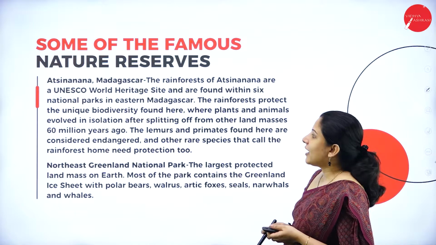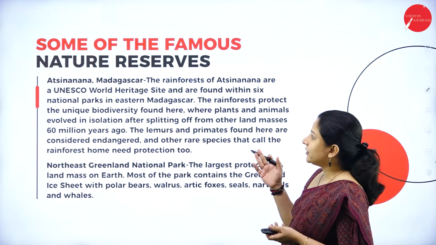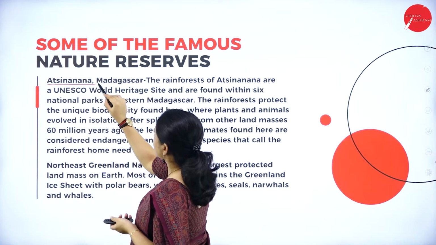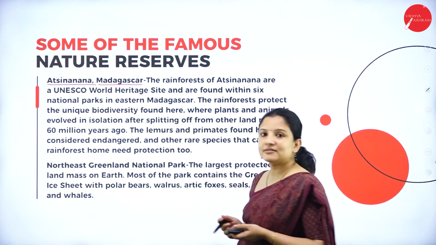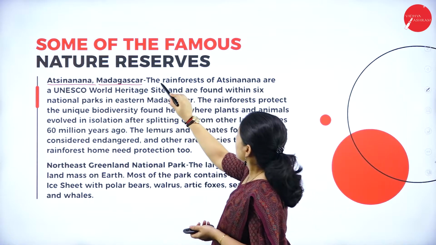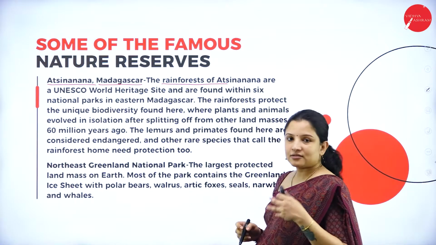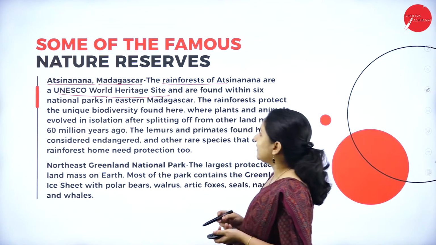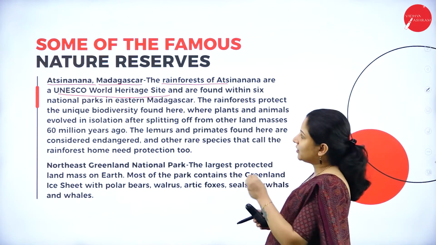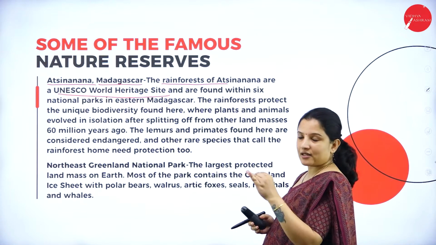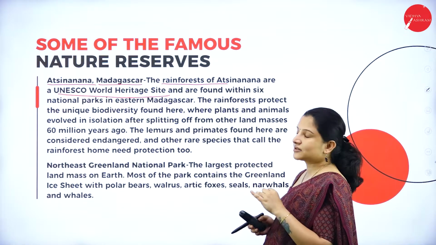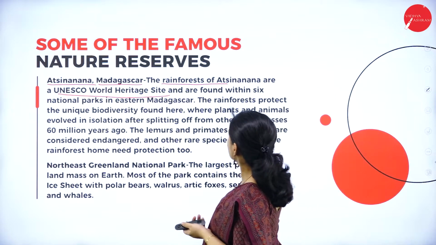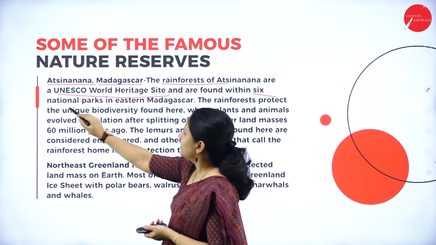Next is Atsinanana in Madagascar. This national park, Atsinanana, in Madagascar, is a rainforest and a UNESCO World Heritage Site. Within that region itself, it has about 6 national parks.